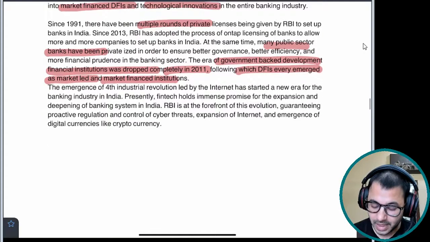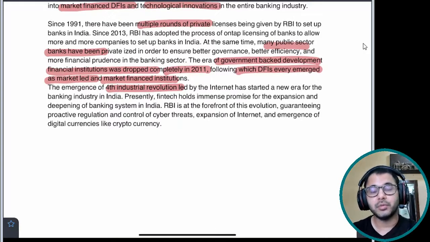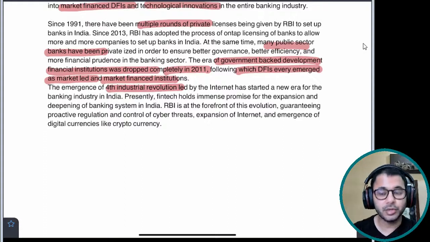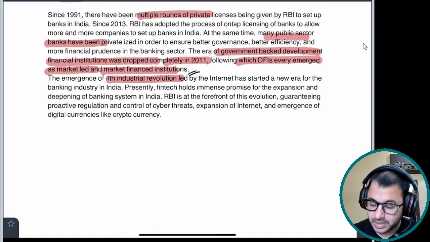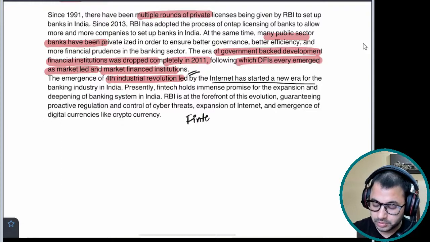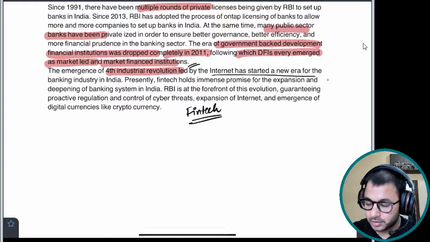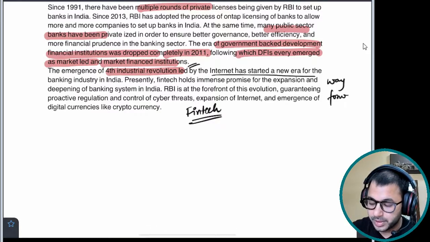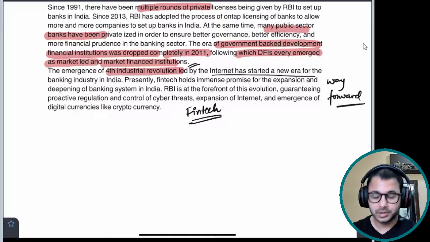And then I am concluding with the evolution of another phase of banking. And how did I prove that? I proved that through the fourth industrial revolution, wherein the internet is playing a major role, which means a technologically enabled financial system is expanding and evolving. तो इस तरह से मैंने उसको लिंक किया है. So that is how I maintain a flow and give a way forward. This is what you mean by giving a way forward in the conclusion. This is what I've done. I hope this is clear.